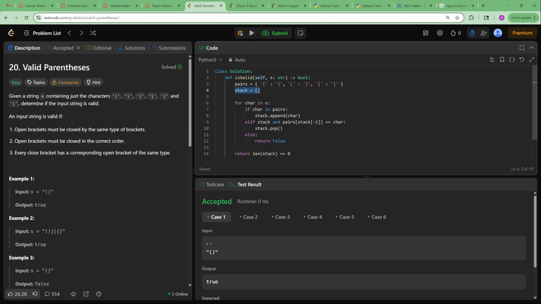The maximum number of elements that the stack is going to have at one time is going to be the maximum number of opening brackets in a row. So if the whole string is just opening brackets, then we're just going to have a stack that's filled with all of the characters. So it's going to be O of n space. But in most cases, it's not going to be like that. Most cases, we're going to be popping out things because we're going to find pairs. So we don't really have to worry about that. But worst case scenario, it is O of n space. So O of n in time, O of n in space.